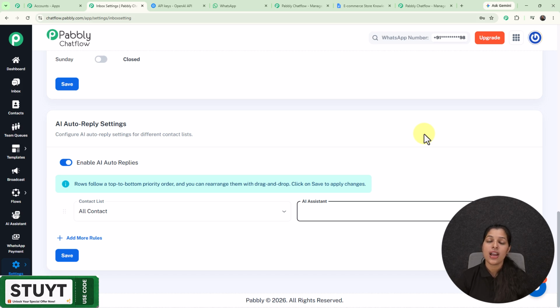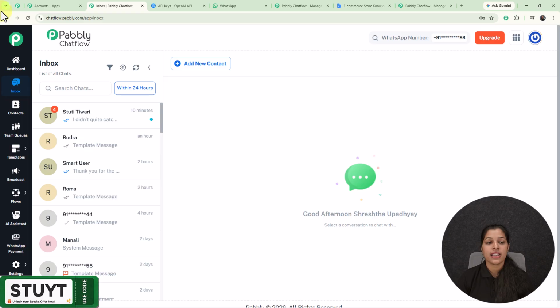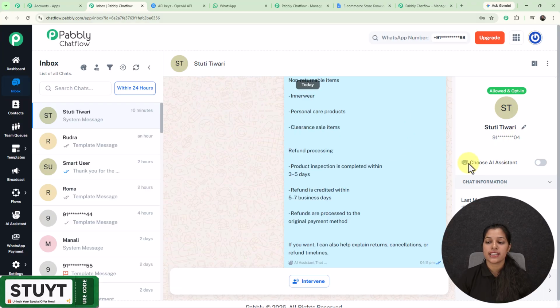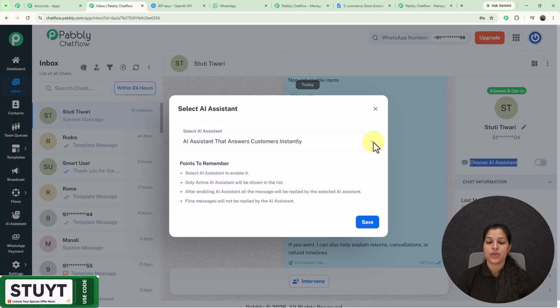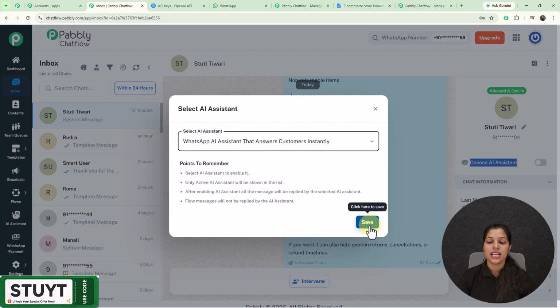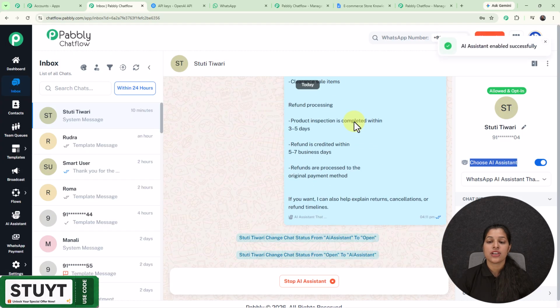Now let me show you how you can do it for a particular chat. So for that you have to move towards my inbox, and here I'm going to enable it for this particular chat. And right here you can see that we are getting this option to choose the AI assistant which you have to enable, and from here you can select the AI assistant which you want to enable. So here I have selected the AI assistant which I have just created, and here you can see that it is enabled successfully. Now if this user messages me, the responses will be provided by my AI assistant.